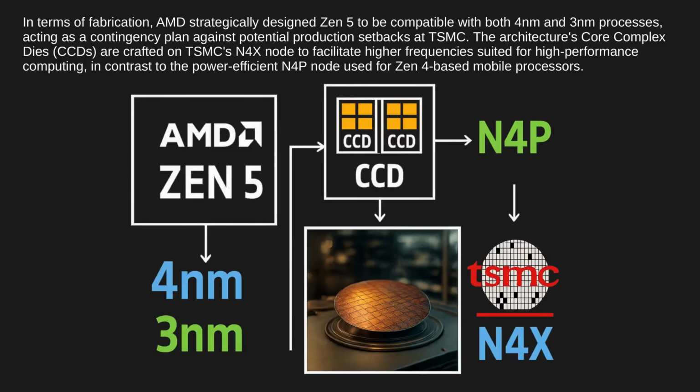In terms of fabrication, AMD strategically designed Zen 5 to be compatible with both 4nm and 3nm processes, acting as a contingency plan against potential production setbacks at TSMC. The architecture's core complex dies, CCDs, are crafted on TSMC's N4X node to facilitate higher frequencies suited for high-performance computing, in contrast to the power-efficient N4P node used for Zen 4-based mobile processors.